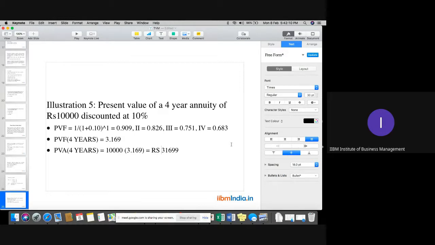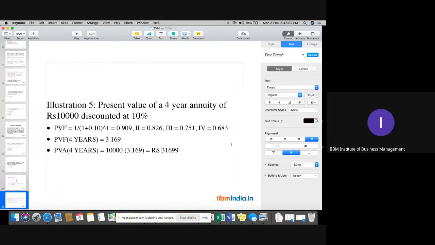Is this part clear, everyone? Yes, students, please kindly confirm. Is the present value of annuity clear?